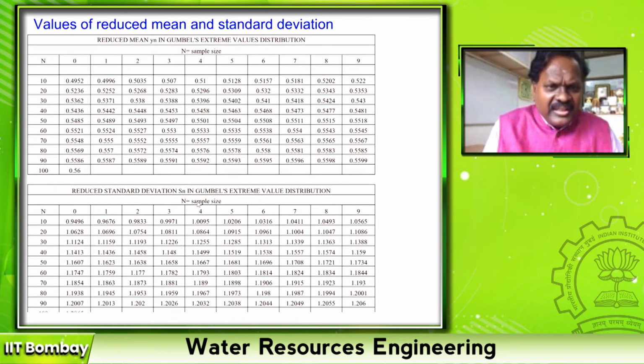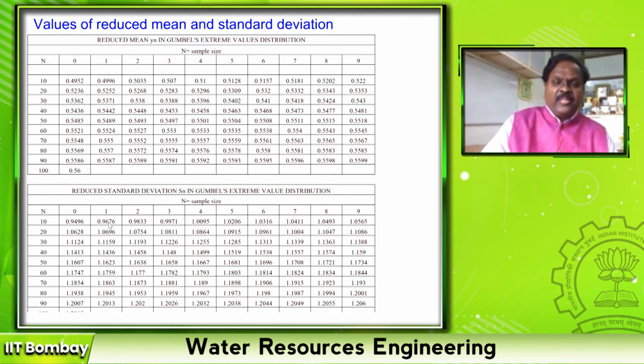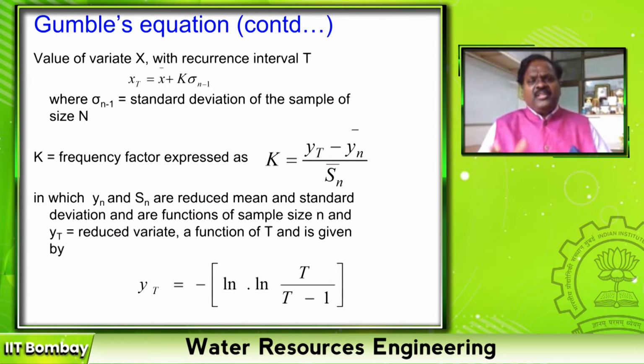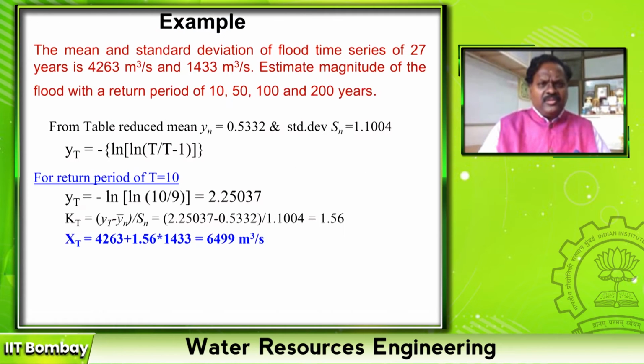Similarly for standard deviation, reduced standard deviation. For 10 years it is 0.9496. For 11 years 0.9676. So once we estimate the value of yt based on the return period, substitute this to estimate the frequency factor, and substitute it in the variate value xt after estimating the average and standard deviation of the flood series. So this is how Gumbel's method is used.